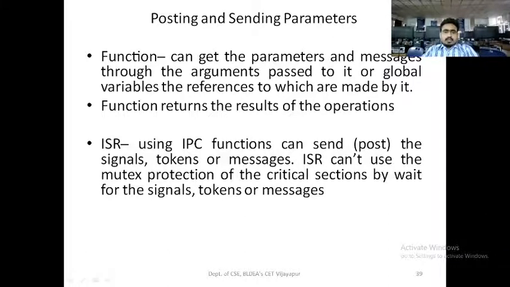A function can get the parameters and the messages through the arguments passed to it, or through global variables to which it makes reference. Posting and sending the parameters. Parameters are an important part of the programs under execution. They can be passed, and they can be saved through the arguments. Functions return the results of the operation. So whatever operations people do on a program, it is going to return its results.